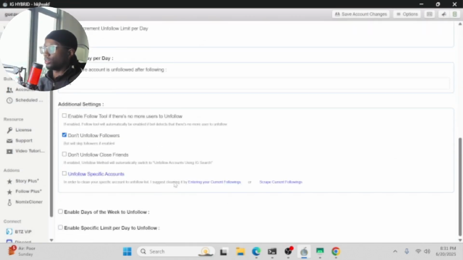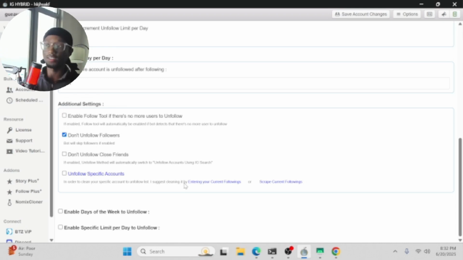Boom. It's only going to do one follow a day. I like to scrape my followings list to use for the unfollows, but in this, we're not going to do all of that. Enable follow tool if there's no more users to unfollow? No, we're going to leave that off. Don't unfollow followers is one thing you want to make sure you have on as well. Don't unfollow followers only applies to accounts that the bot followed itself.